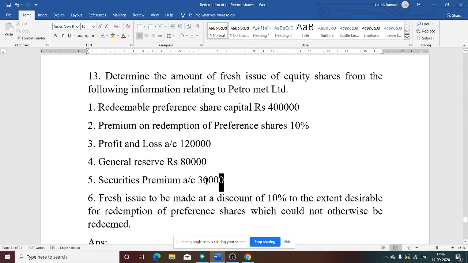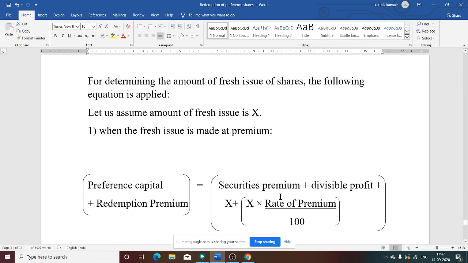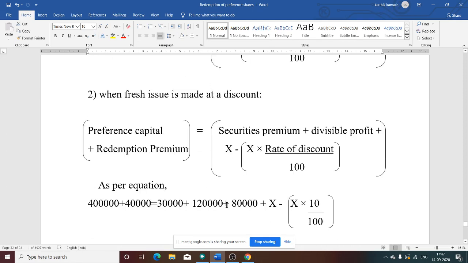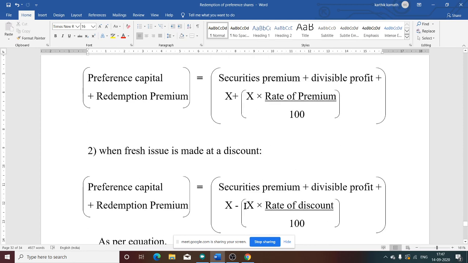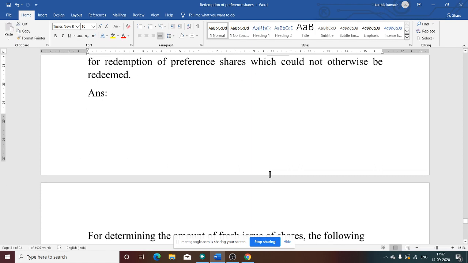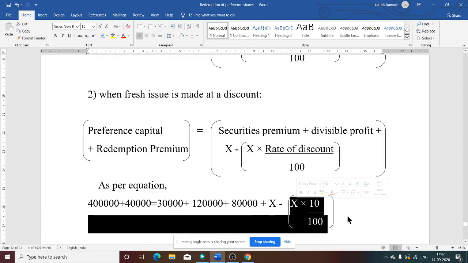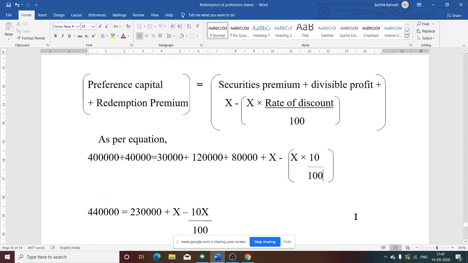See this 30,000 security premium plus profit and loss and general reserve, that is 1,20,000 profit and loss plus 80,000 general reserve plus x, fresh issue we don't know, that is x, minus x into rate of discount. The rate of discount is given in the question, that is 10%. So rate of discount is 10, x into 10 divided by 100.